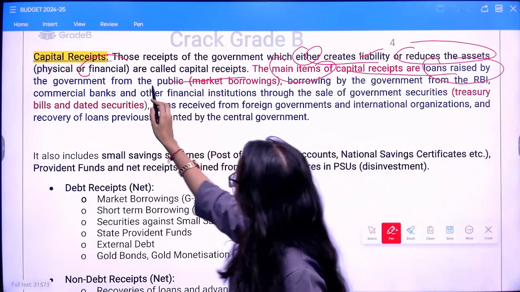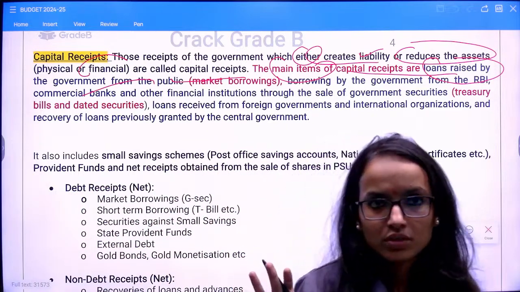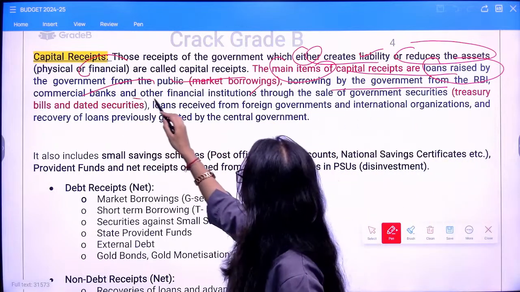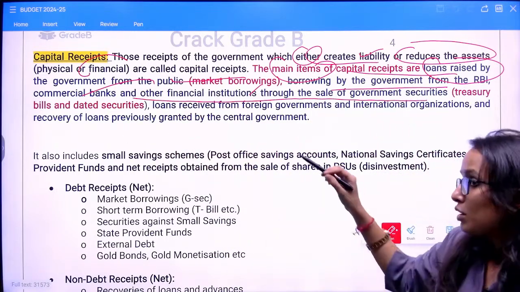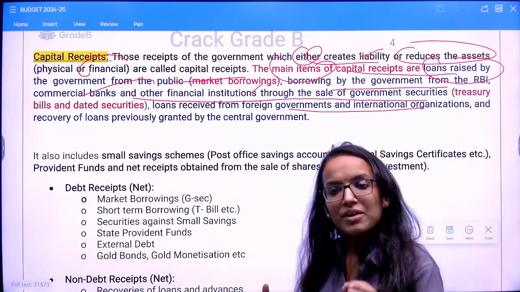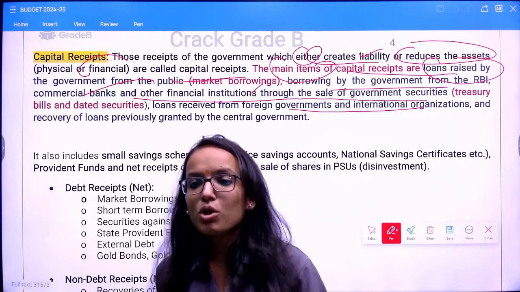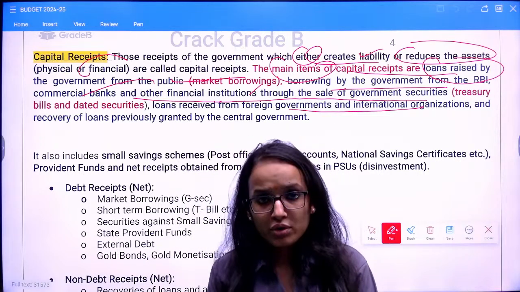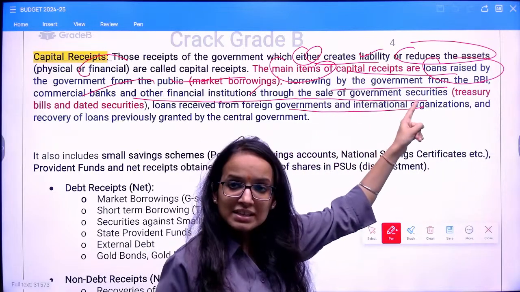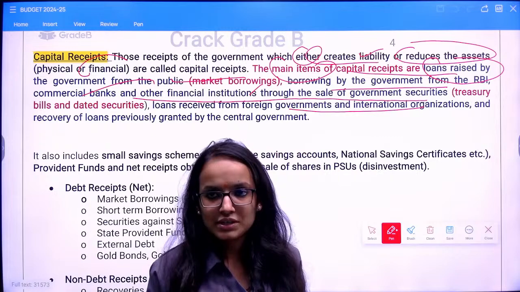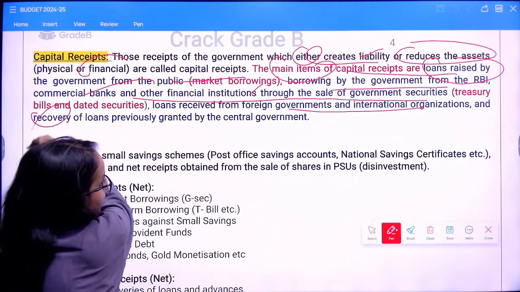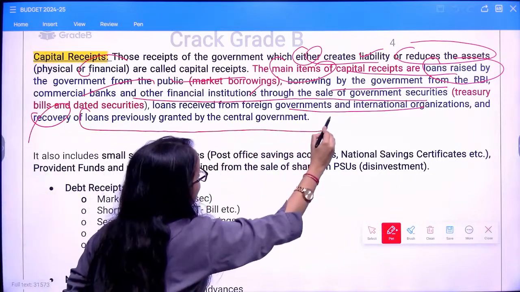Now, the main items of capital receipts. Loans raised by the government from the public, say market borrowing, borrowing by the government from RBI, commercial banks, financial institutions, borrowing from foreign governments, international organizations, whatever loan you have received from anywhere. Since you have borrowed, you have created a liability for yourself. So as per the definition, any receipt which creates a liability is a capital receipt, from wherever you borrow.